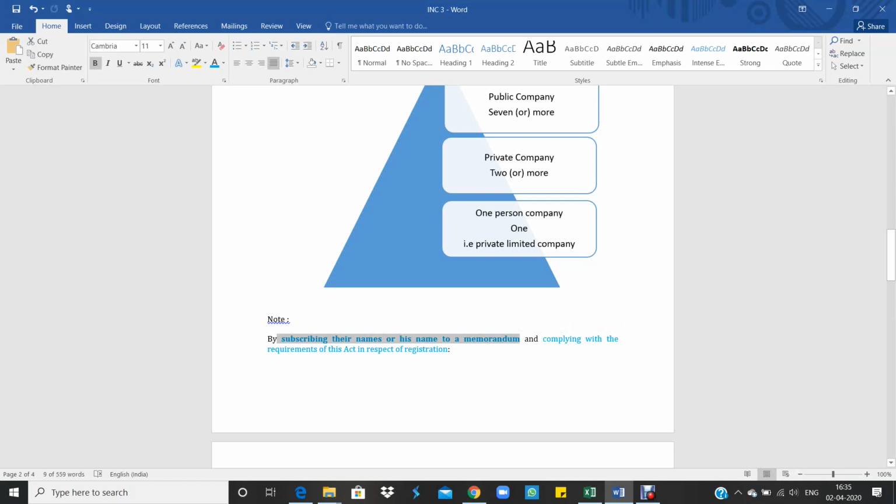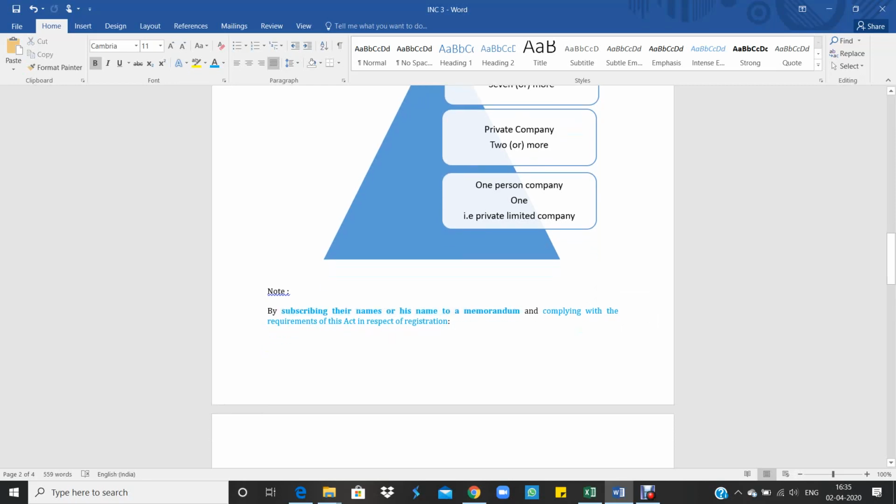If any person subscribes to the memorandum, then he will be called a member of the company. And at the time of subscription itself, they have to comply with the requirements of this act in respect of registration. So if they want to register a company, they have to subscribe their names to the memorandum and comply with the requirements of this act, which is nothing but the Companies Act 2013.